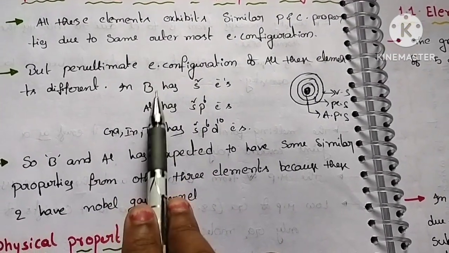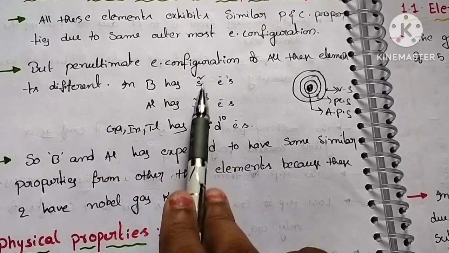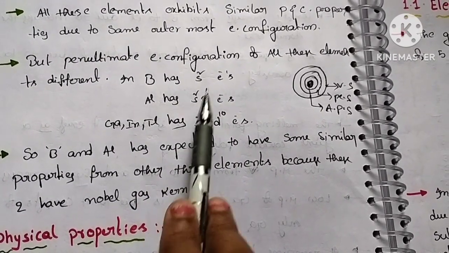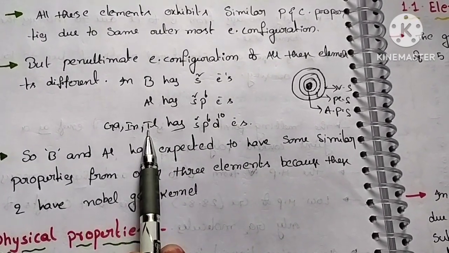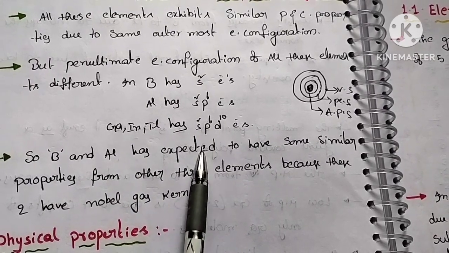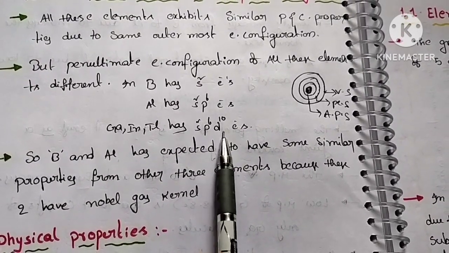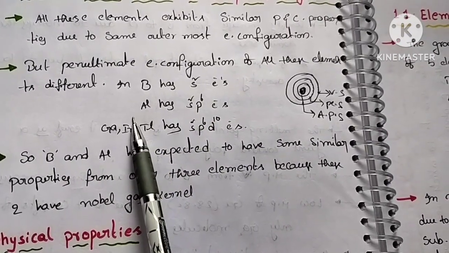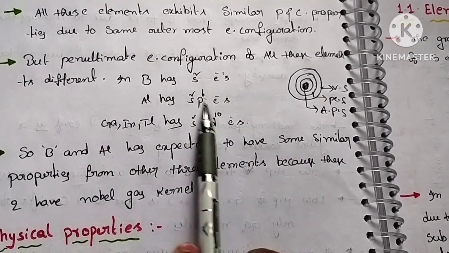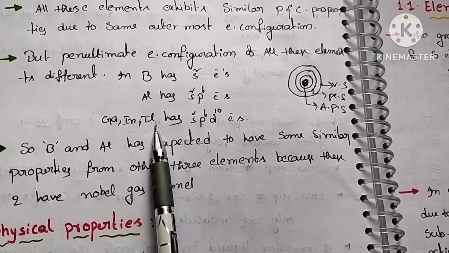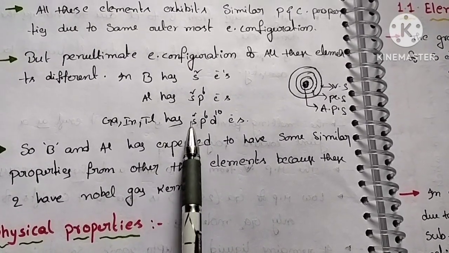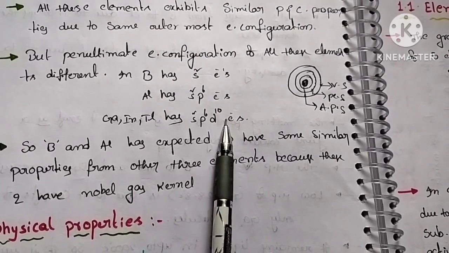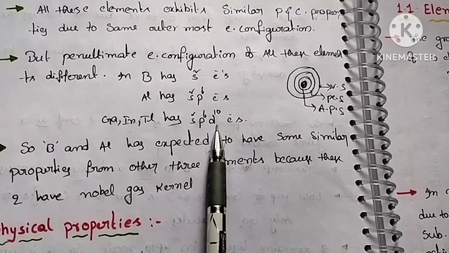So boron has s2 electrons. Aluminum has s2p6 electrons. Gallium, indium, thallium have s2p6d10 electrons. So that means boron contains only s electrons, aluminum contains both s electrons and p electrons, but gallium, indium, thallium contain s electrons, p electrons and d electrons. So the penultimate shell electronic configuration is different, isn't it?